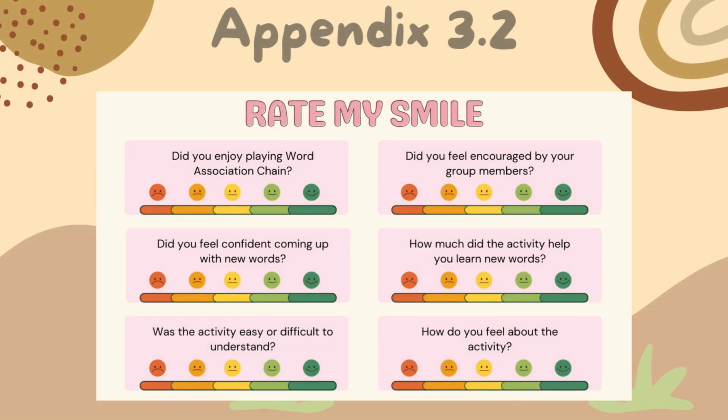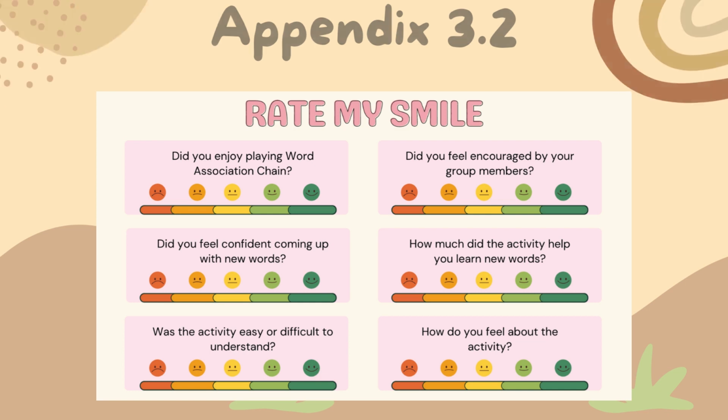To evaluate the effectiveness of this strategy, we have the Rate My Smile assessment. Pupils will be given smiley faces on a scale of 1 to 5 based on how they feel about the activity. This simple and visual evaluation helps primary school pupils express their thoughts easily. At the end of the activity, pupils need to circle the smiley faces on each question.